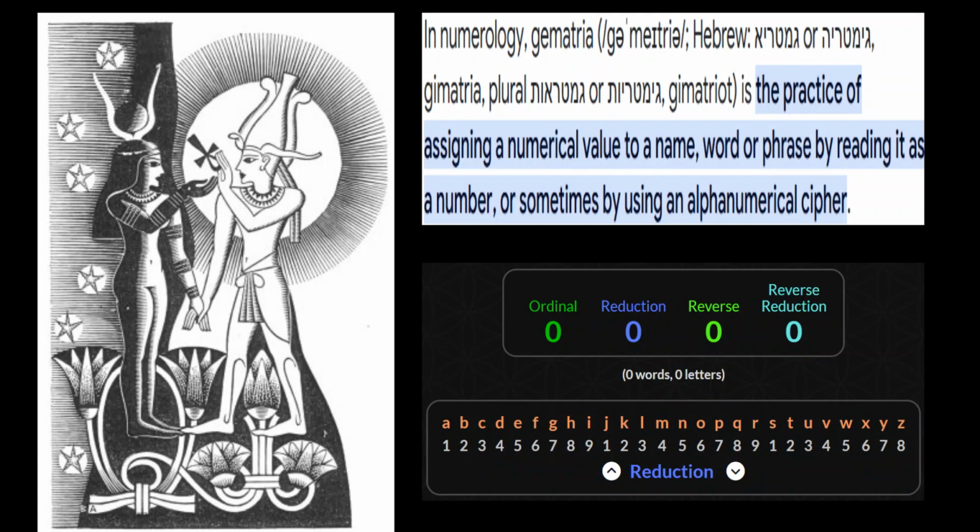And you see, I have the reduction cipher showing right there. You see how it reduces at J, the 10th letter? 1 plus 0 is 1. K, the 11th, 1 plus 1 is 2. L, the 12th, 1 plus 2 is 3. M, the 13th. You just do that. Get the single digits with reduction. The same with reverse, where Z is 1 and A is 26. Q would be number 10. All right? So you see, this is a thing already.